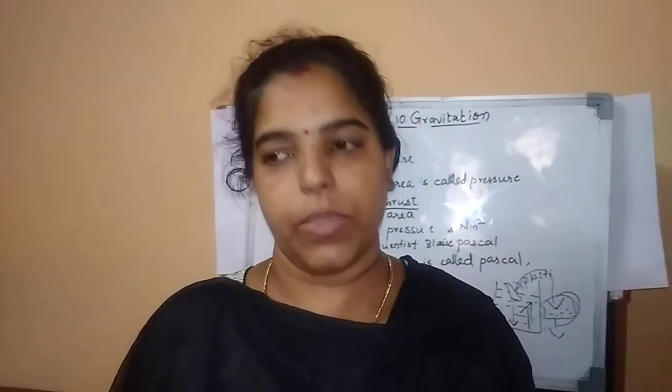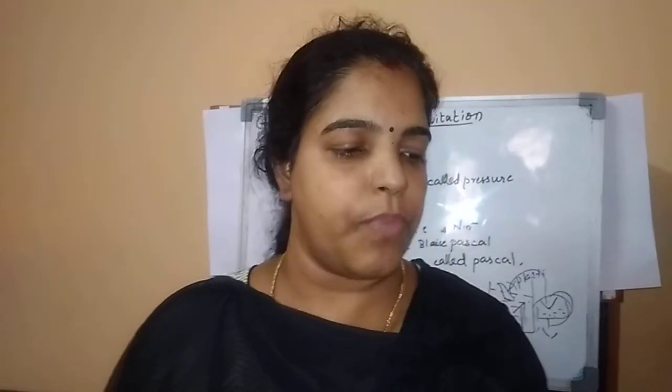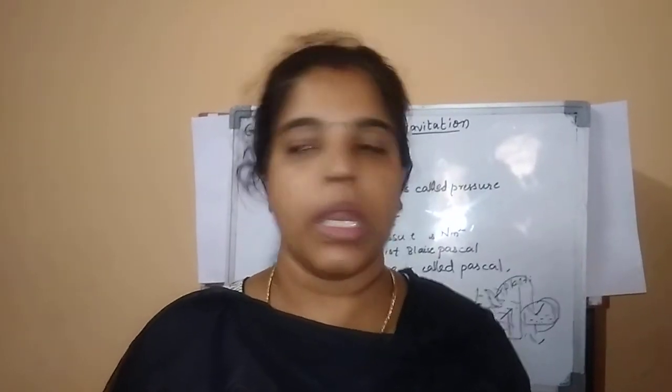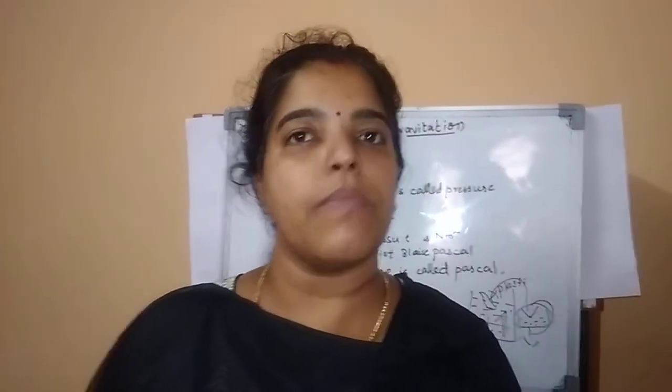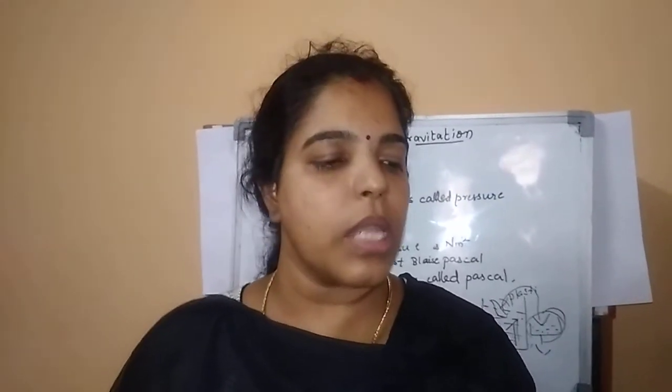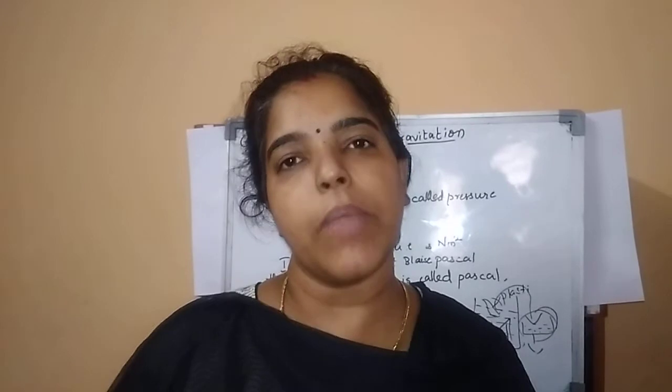So it is often convenient to express the density of a substance in comparison with that of water. The relative density of the substance is the ratio of its density to that of water. Relative density is equal to the density of a substance divided by the density of water. Since relative density is the ratio of similar quantities, it has no unit.